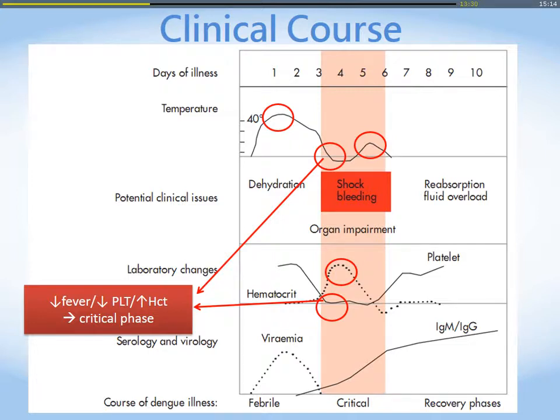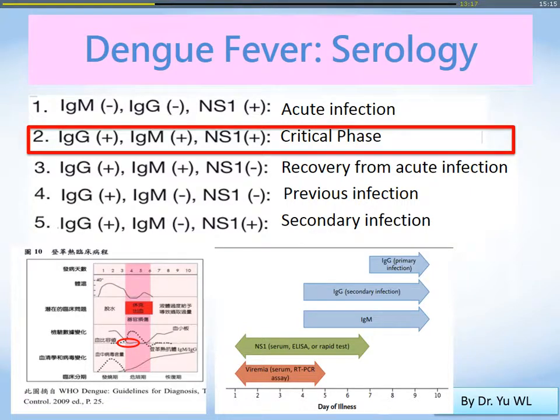You should care about the platelet count. If the platelet count goes down and the HCT goes higher, it means hemoconcentration. It would be the critical phase. That means maybe plasma leakage occurred. So here's an example of serology. If you have IgG, IgM positive with NS1 positive, it will be at the critical phase. You should be careful about that.